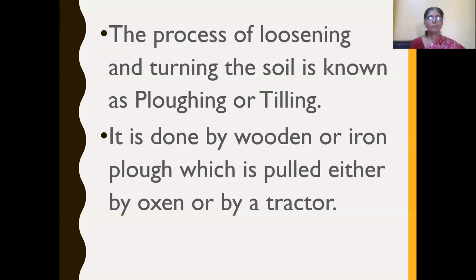So what is a plow? An agricultural implement which is used for turning or loosening the soil is known as a plow. And what is plowing, otherwise called tilling? The process of loosening and turning the soil is known as plowing or tilling. And plowing or tilling is done by the implement called a plow.